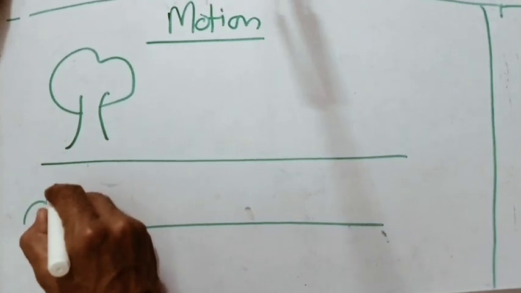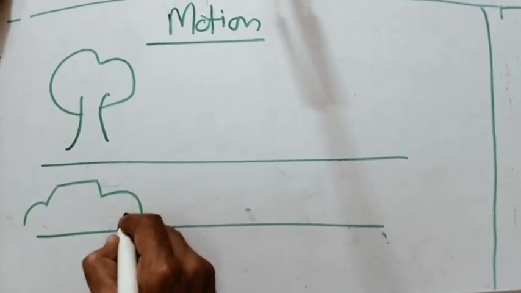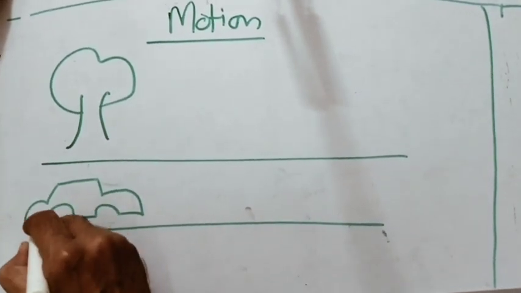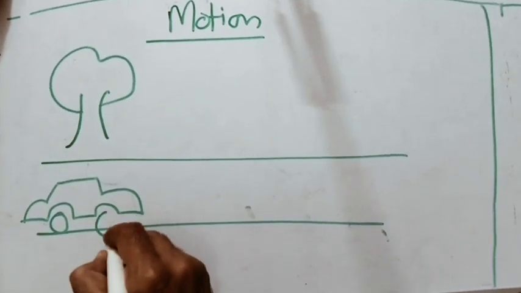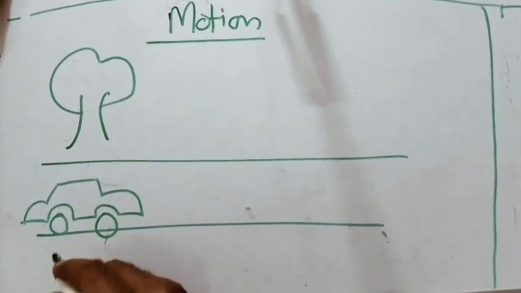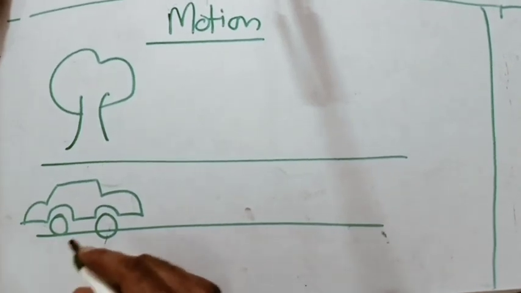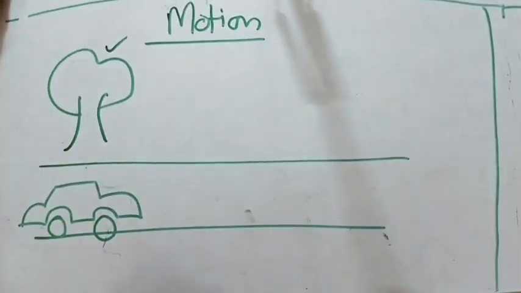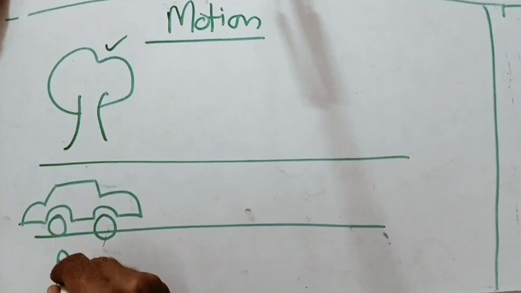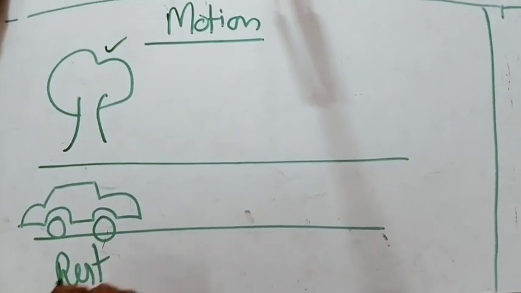A car is standing here. When this car, meaning an object, does not change its position with respect to this tree, then this car is said to be in rest.